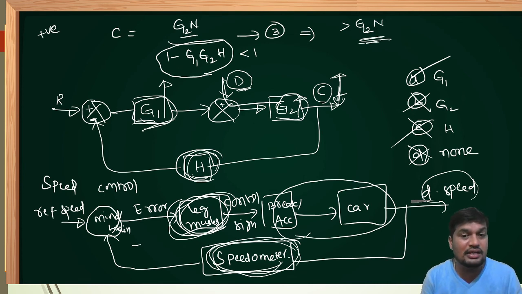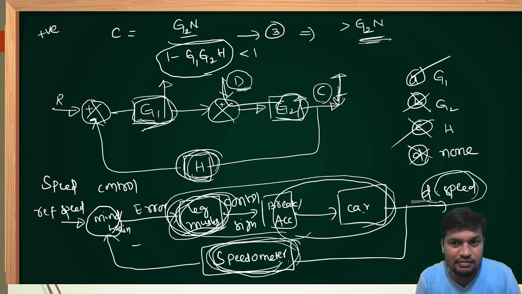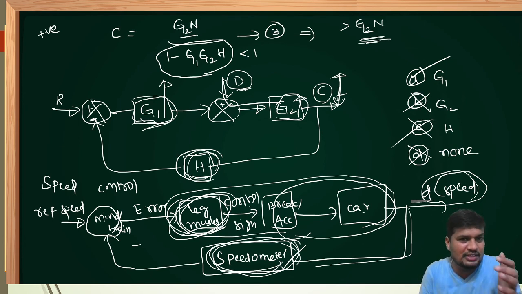Already we discussed that variations in feedback path parameters are more sensitive compared to forward path parameters. Suppose my leg muscles are not working properly, maybe my legs are stuck at the time. I can't apply the brake or accelerator properly, so the output may vary. Whenever the output varies, immediately I can find it on the speedometer with the help of my mind or brain. I can correct that error with the help of any one of these things, because my leg muscles will not fail permanently. It is not possible.